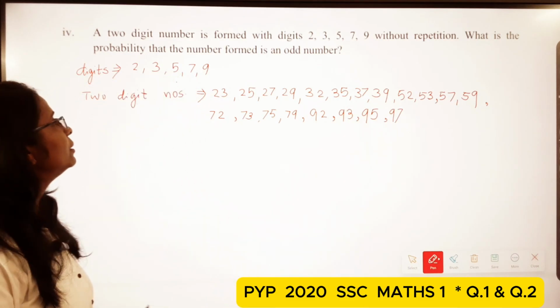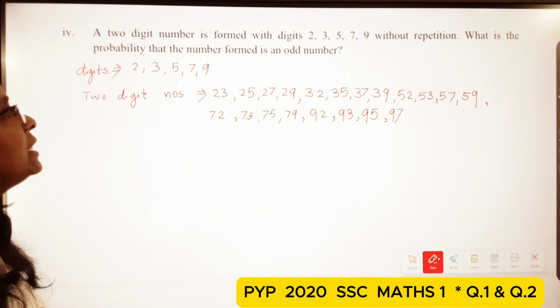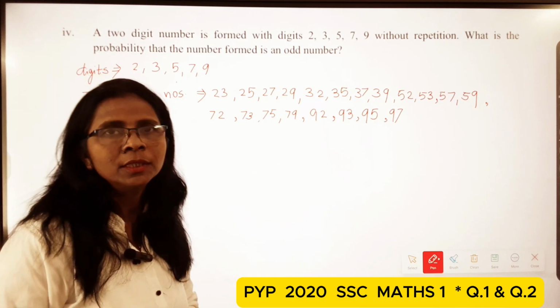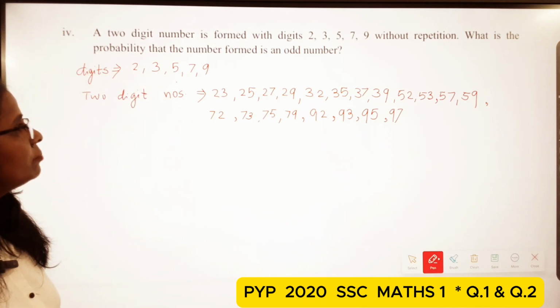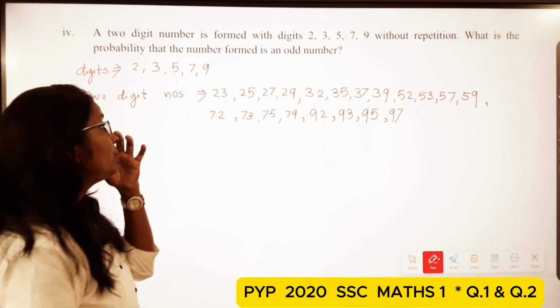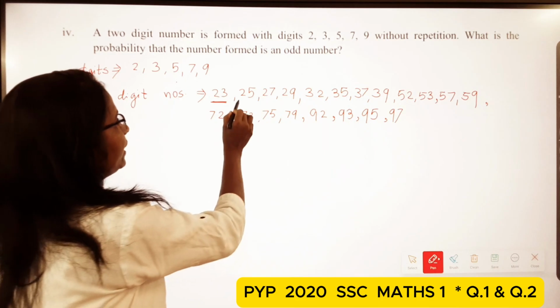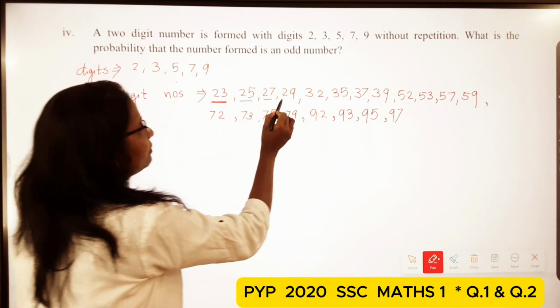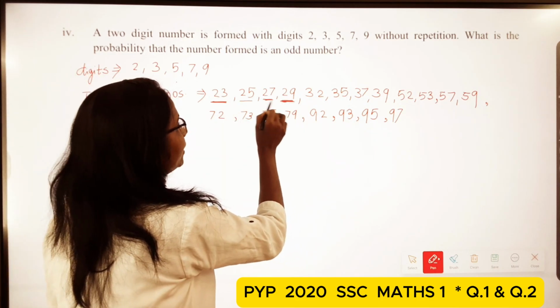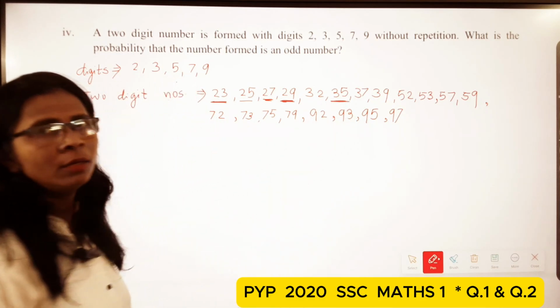Okay, so these are the two-digit numbers. And what is the probability that the number formed is an odd number? Students, how many odd numbers are there here? You can calculate: 23, 25, 27, I underline them, since they are odd numbers.